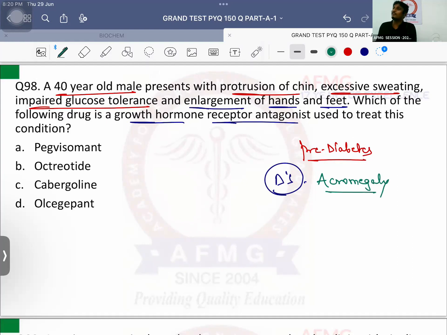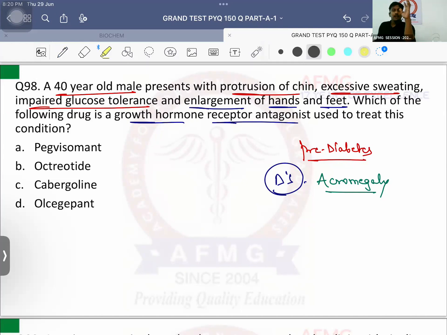Growth hormone excess after puberty leads to acromegaly. Growth hormone excess before puberty will cause gigantism. Tall height will be seen with gigantism. But usually in acromegaly, tall height is not seen. Heel pad thickness will be more than 23 mm. Prognathism or protruding jaw will be there. Okay, there will be thick hands usually. Okay. Apart from this, important is the patient will have impaired glucose tolerance because growth hormone is known to increase blood glucose levels. So अगर growth hormone ज़्यादा तो blood glucose levels भी ज़्यादा हो जाएंगे patient.